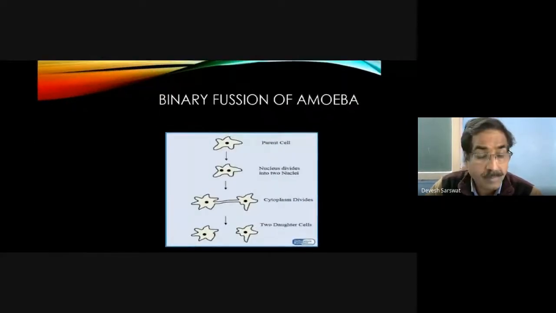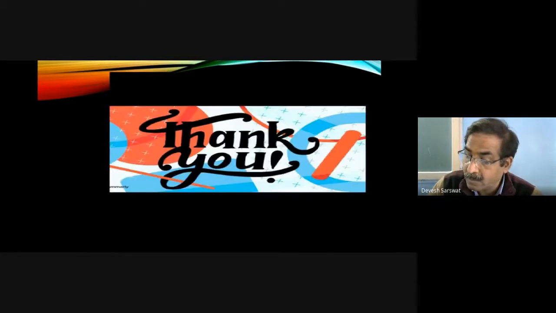Binary fission of amoeba. This is the diagram of binary fission of amoeba. The parent cell nucleus divides into two nuclei. The cytoplasm divides and forms two daughter cells. Thank you.